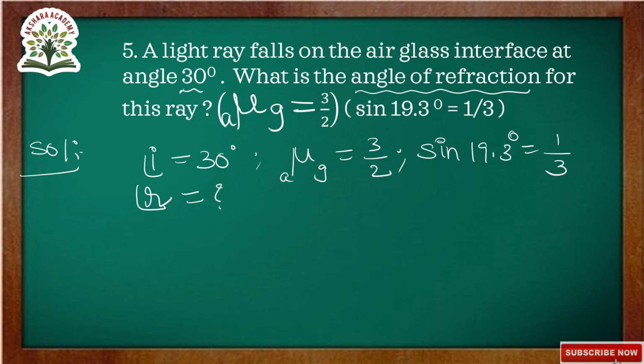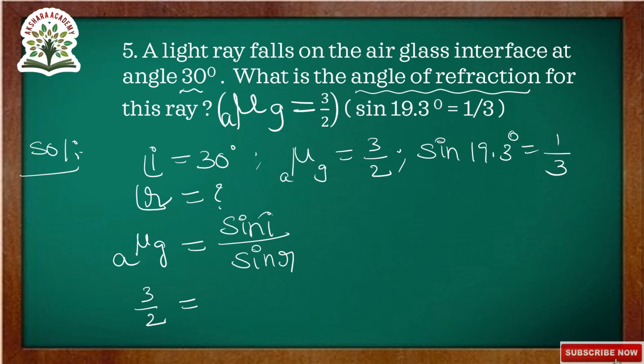Here the refractive index of the air glass interface is, according to Snell's law, sin I by sin R. So this value they given as 3 by 2, and sin I they given as 30 degrees, and we have to calculate sin R. Now 3 by 2 is equal to sin 30, since sin 30 is equal to 1 by 2.